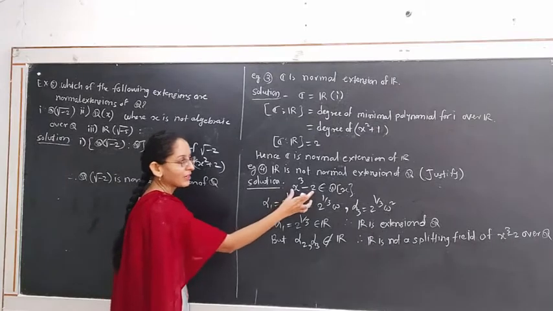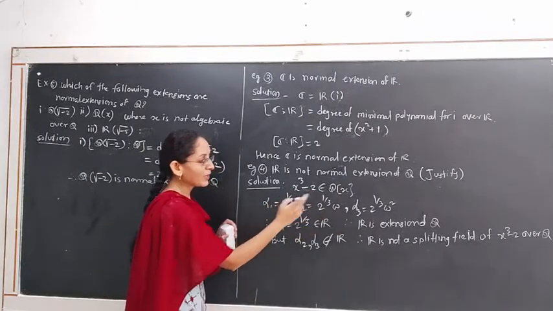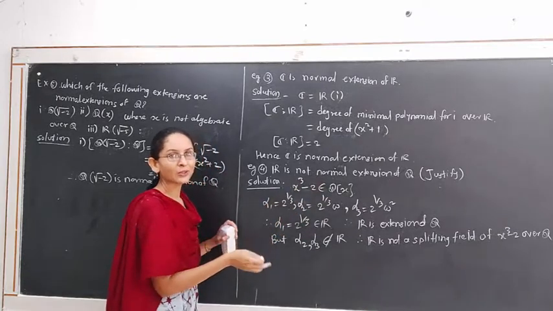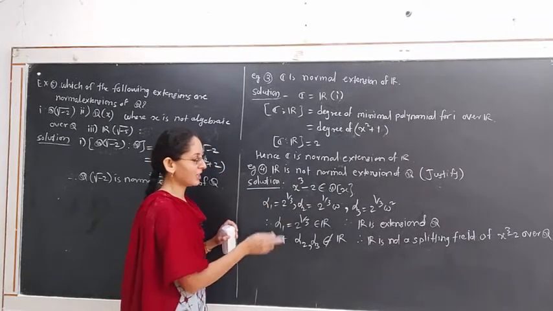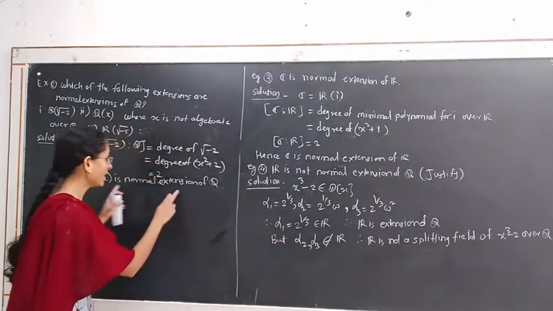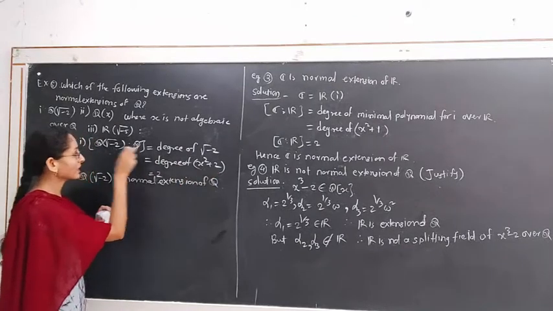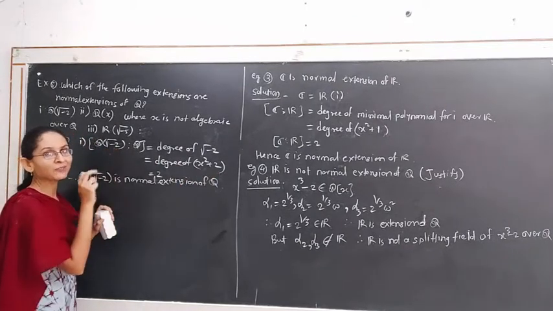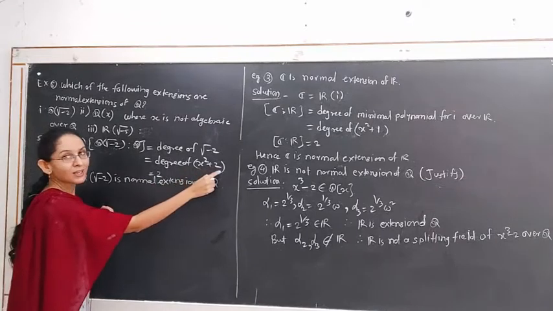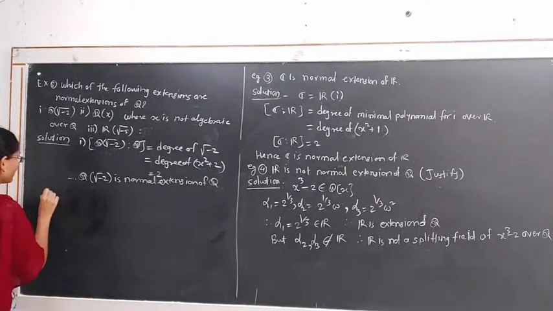this is a polynomial having roots alpha 1, alpha 2, alpha 3. Its one root belongs to the extension field of Q, but the other two roots do not belong to that extension. Hence that extension R is not a normal extension of Q. But here this extension contains all the roots of this polynomial. In fact, this extension is formed by adjoining one root of the polynomial x² + 2 over Q. Hence this extension is a normal extension.